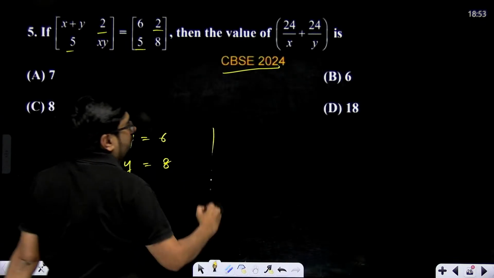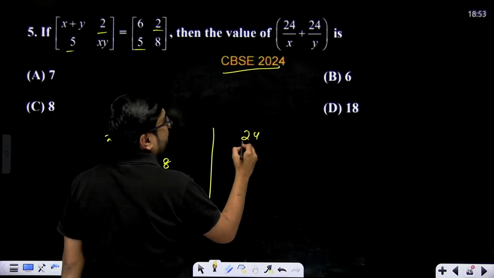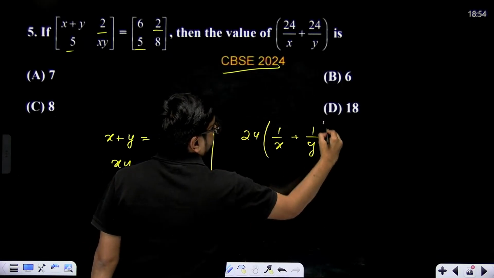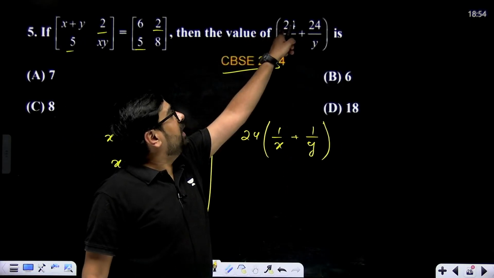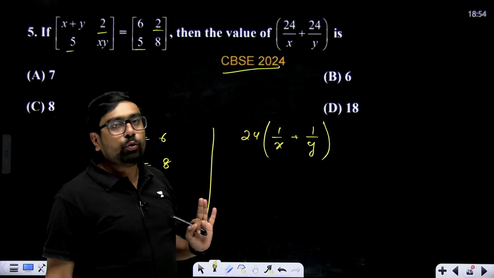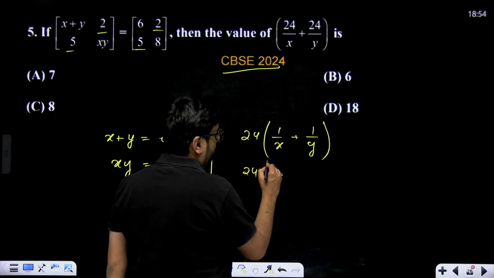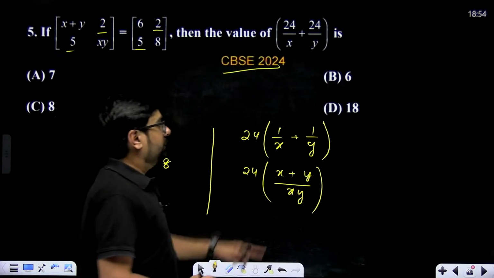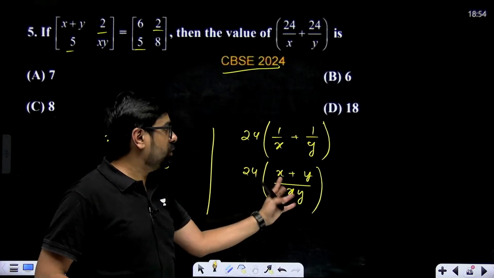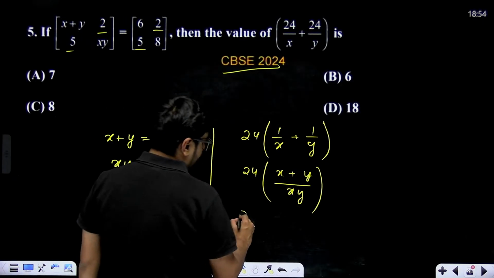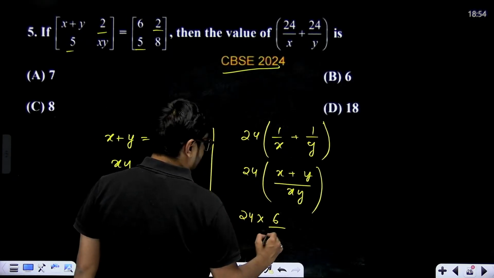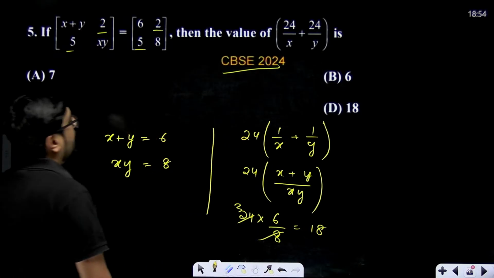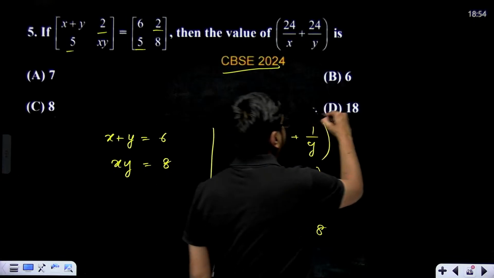Then what do we need to do? This is actually a question of quadratic equations plus matrices. We need to find this 24 by x plus 24 by y. I have taken 24 common, so this will become 24 multiplied with x plus y divided by xy. This y will go here, x will go here, y plus x or x plus y, same thing. We know x plus y is 6. We know xy is 8. So 8 3s are 24 and 6 3s are 18. So our correct answer over here would simply come as 18.